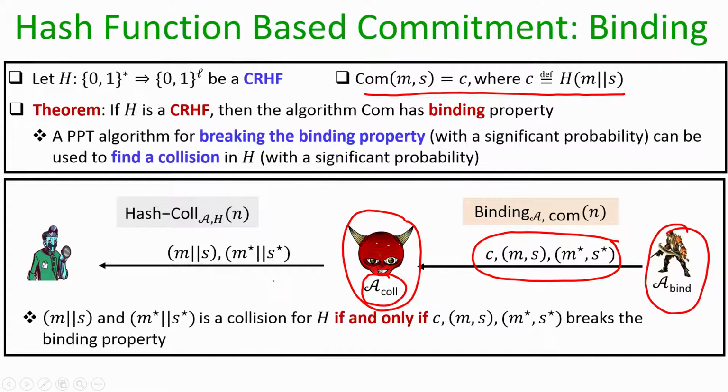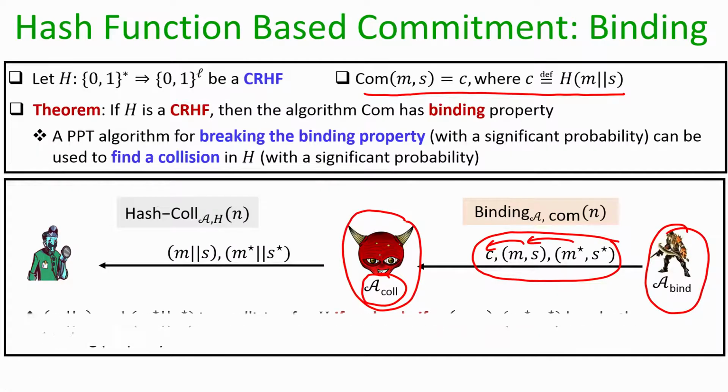It turns out that if indeed A_bind has broken the binding property, namely the triplet that he has produced breaks the binding property, that means (m, s) as well as (m*, s*) gives you the same commitment C as per the algorithm com, then indeed the inputs m concatenated with s and m* concatenated with s* constitute a collision for the underlying hash function.